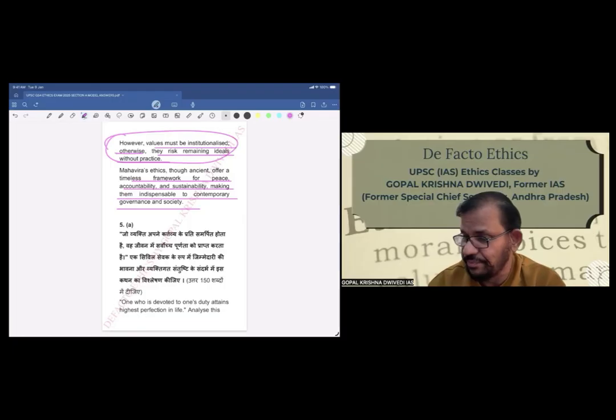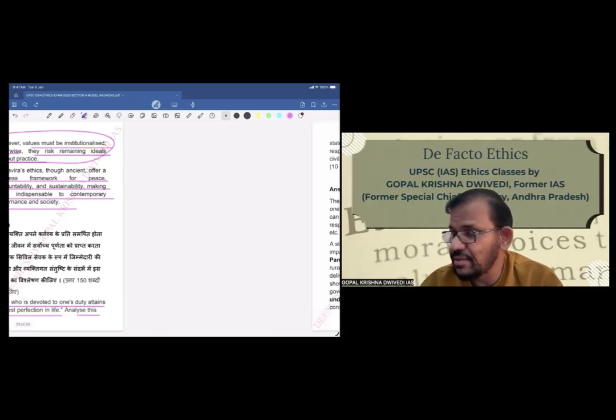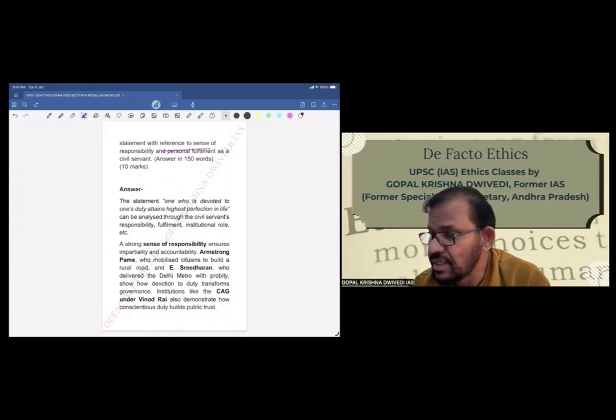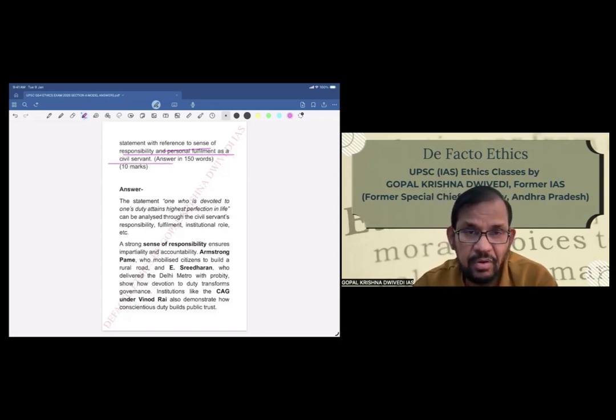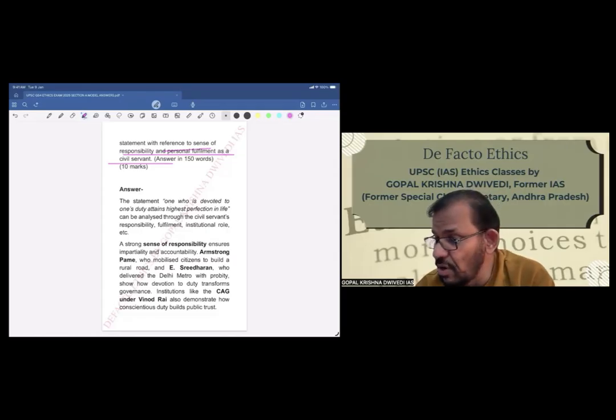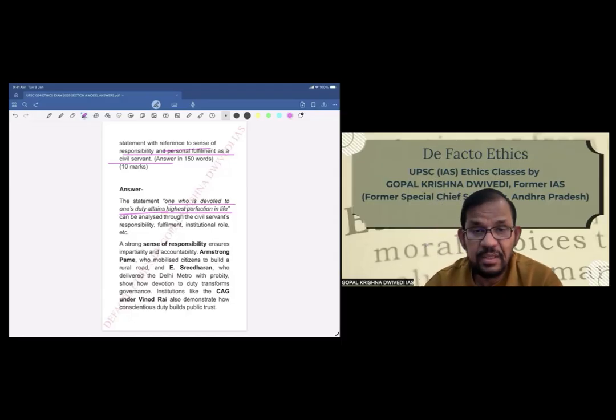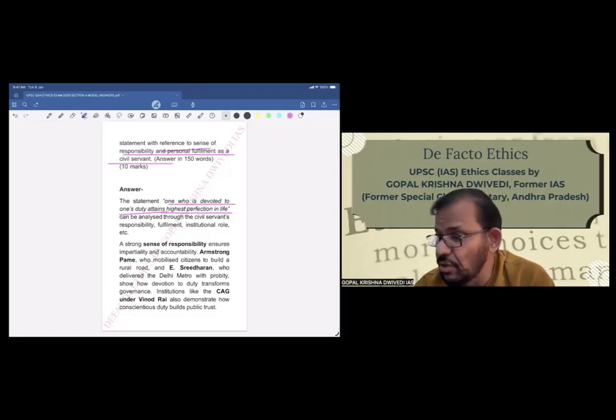Now we'll go to the fifth question. One who is devoted to one's duty attains highest perfection in life. This is the statement. Analyze this statement with reference to sense of responsibility and personal fulfillment as a civil servant. Now we'll go to the answer. The statement, one who is devoted to one's duty attains highest perfection in life, can be analyzed through the civil servant's responsibility, fulfillment, institutional role, etc. So here, if you see the question, this statement has to be analyzed with two aspects.